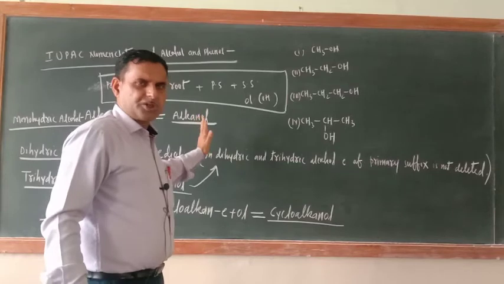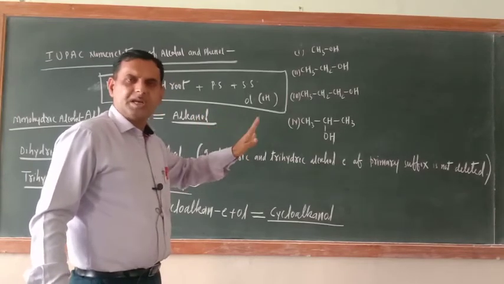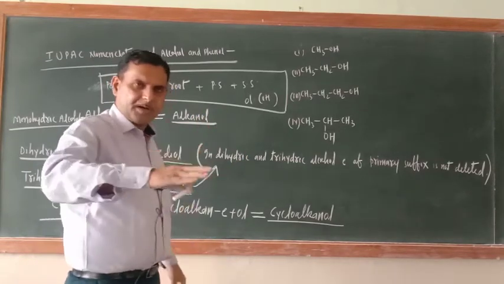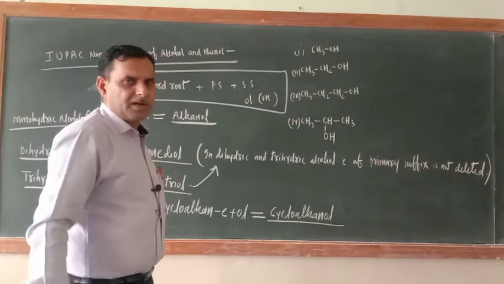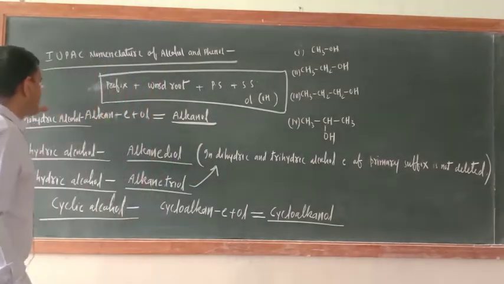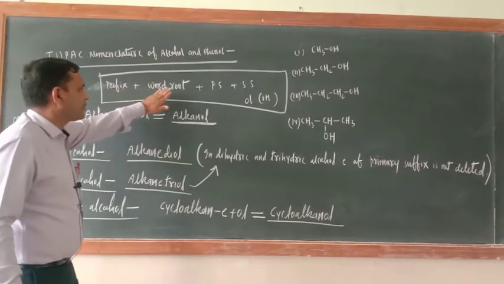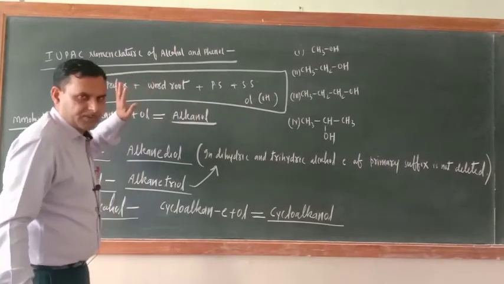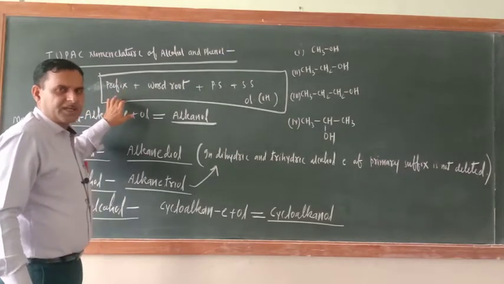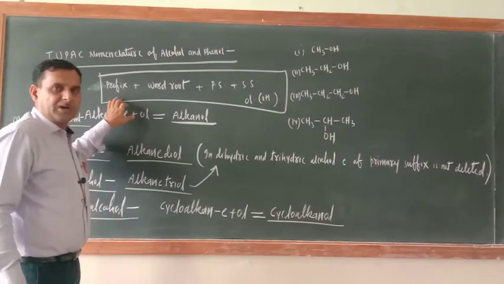Here I am teaching you alcohol and phenol because of their similarity. Ether is a bit different, so I will deal with it separately. Now, what is the IUPAC nomenclature format? Prefix, word root, primary suffix and secondary suffix. So just try to understand the first unit, that is the halo derivatives.